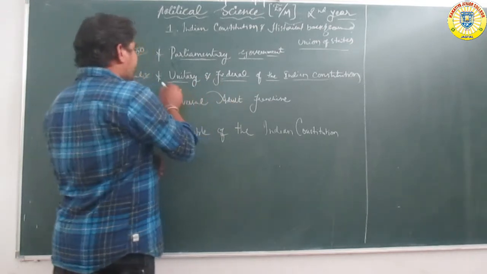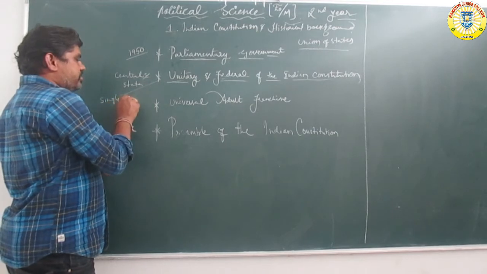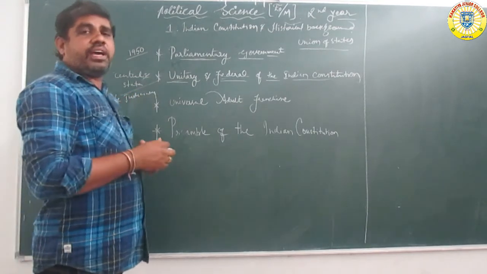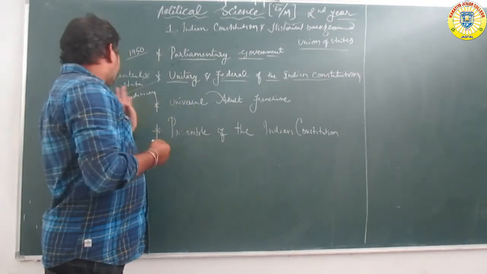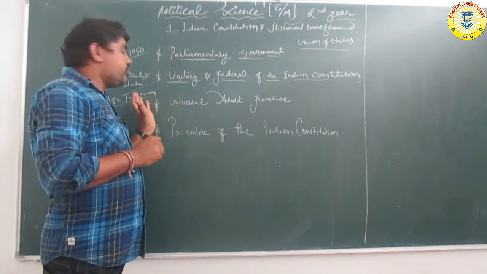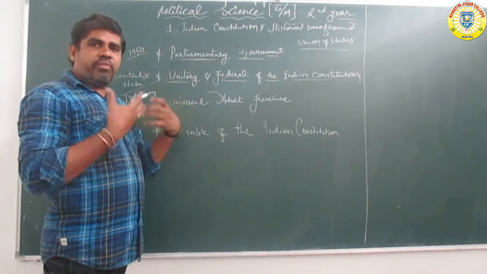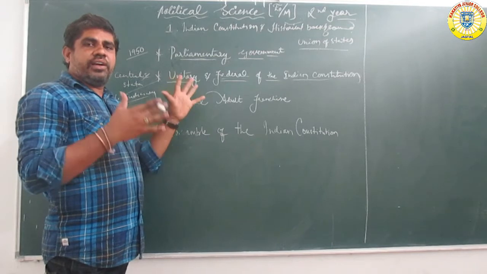Single judiciary means only one Supreme Court. But in America every state has its own Supreme Court; the US has a dual judiciary system and every state has more power. India is dependent on the central power.